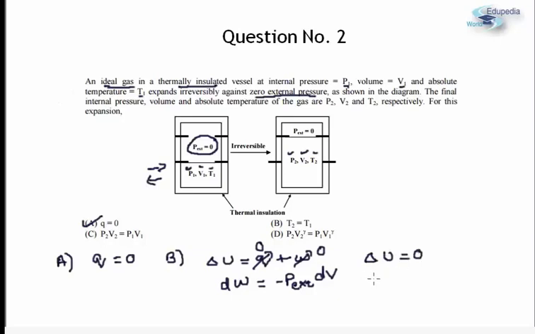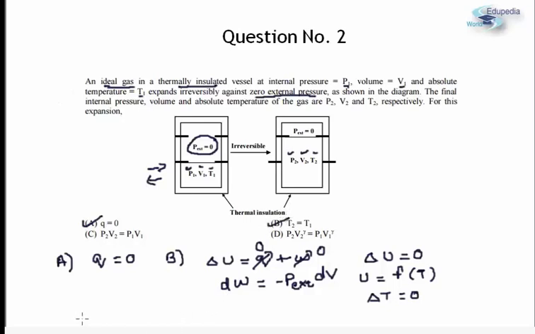And for an ideal gas, this is a very important concept from thermodynamics, the internal energy is only a function of temperature. So if there is no change in internal energy, there will be no change in temperature throughout the process. That is not just the initial and the final, but the temperature at each of the points is going to be the same. So B will be our answer.